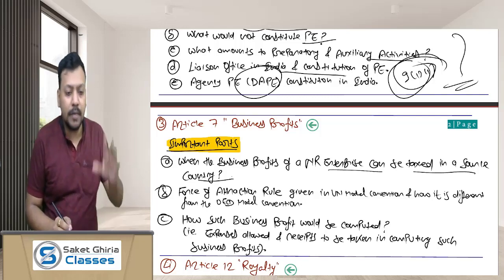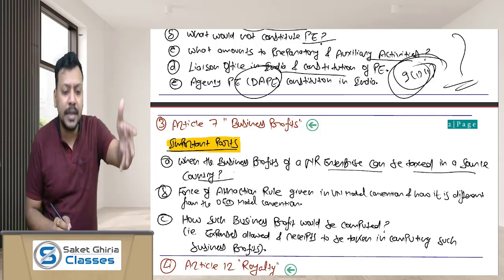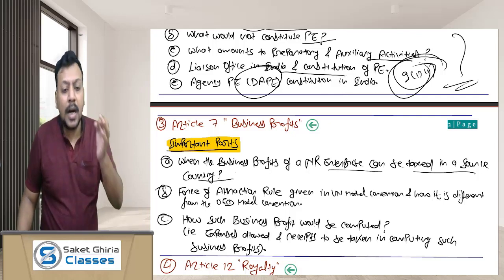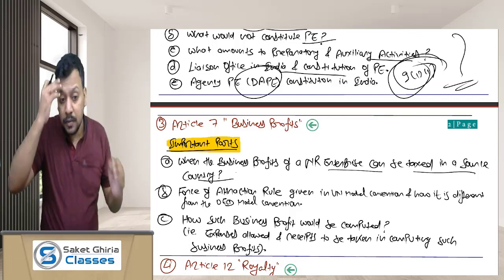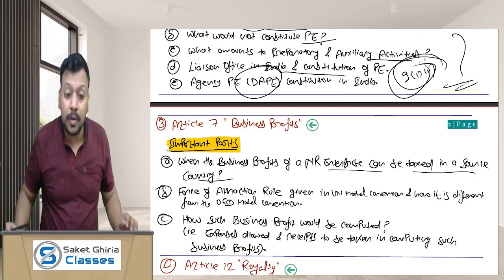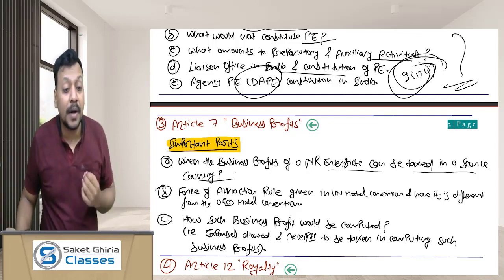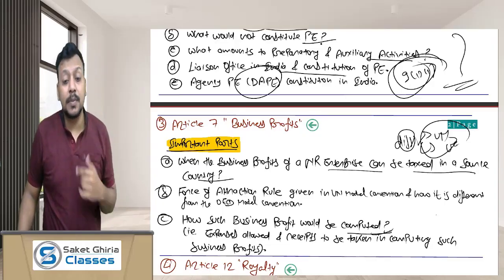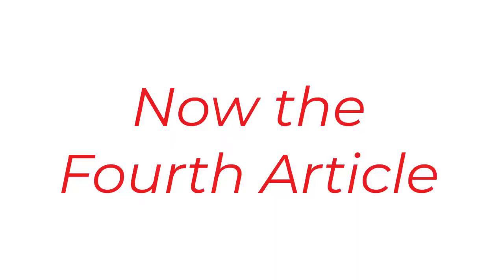Sir, you have already said when that NR entity has a PE in India and the profits are attributable to that PE. Okay, but dear friends, another very important aspect that you should be aware about in Article 7 is the force of attraction rule, and how the business profit is going to be computed as per Article 7, business profit.